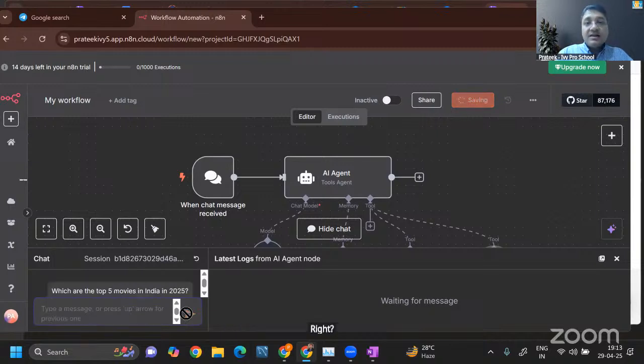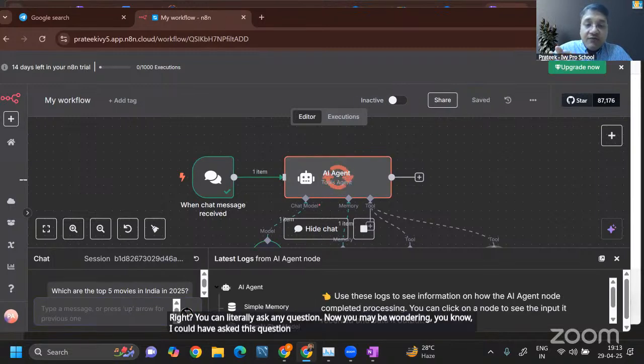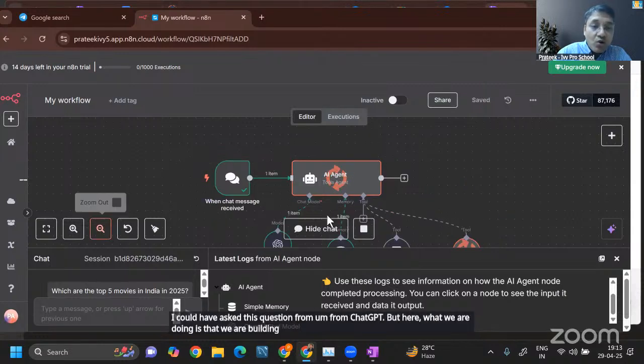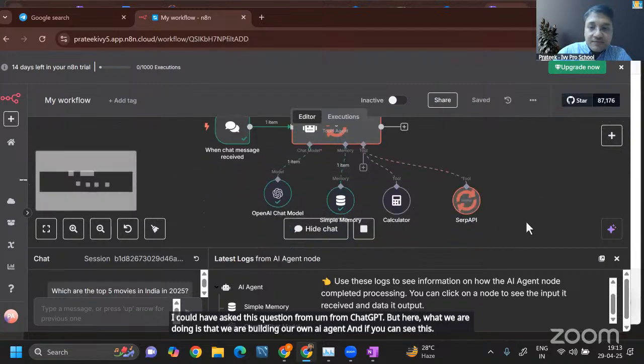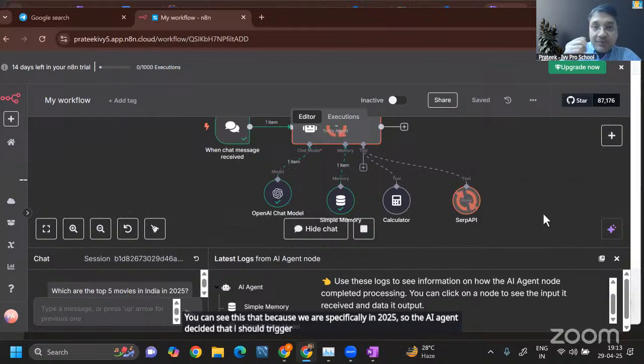You can literally ask any question. Now you may be wondering, I could have asked this question from ChatGPT. But here, what we are doing is building our own AI agent. And if you can see this, because we are asking specifically about 2025, the AI agent decided that it should trigger the SERP API. That means a Google search. So it is searching on Google.